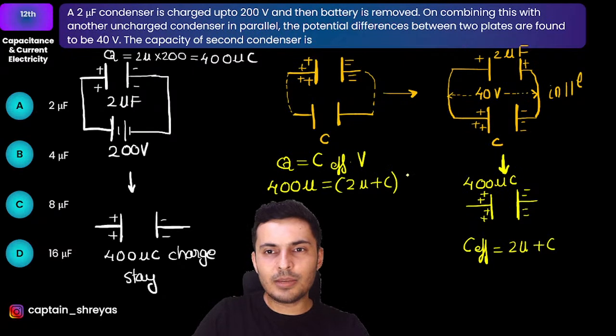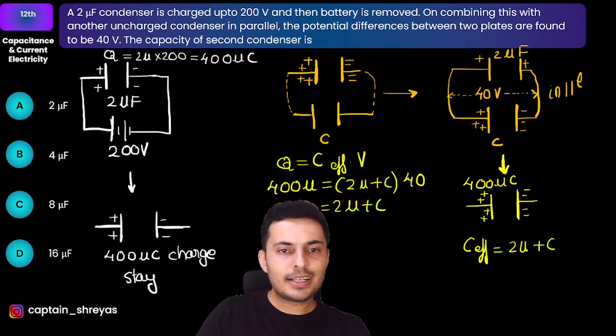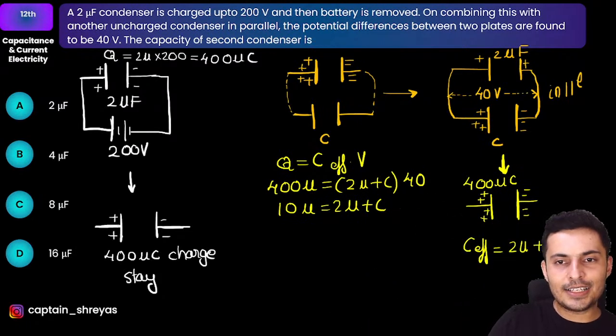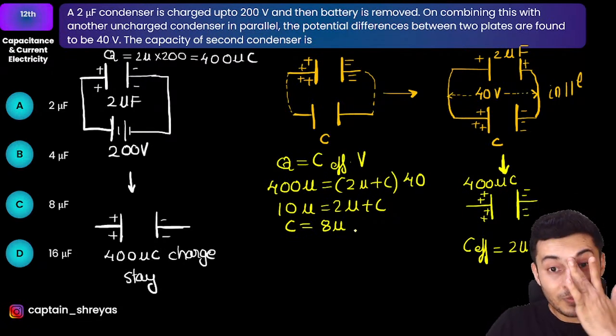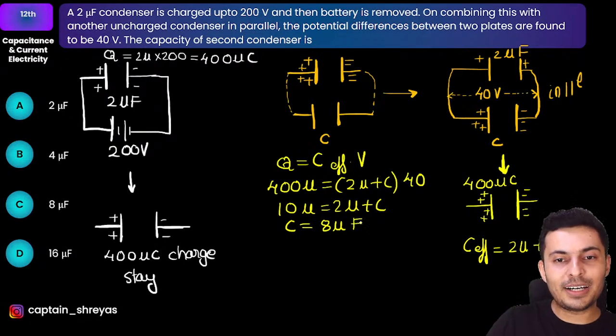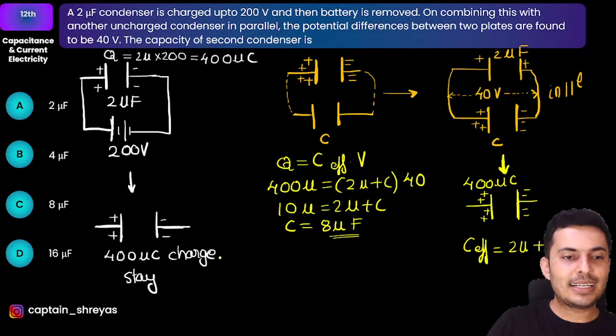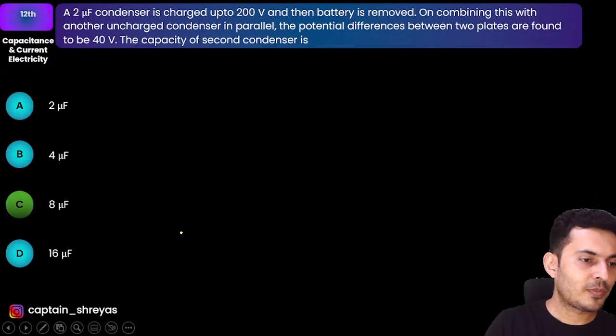Voltage is nothing but 40 volts. So this will become nothing but 10 micro is 2 micro plus C, right? And I can just write this down as C is equal to 8 microfarad. That's the answer. So option C is correct.